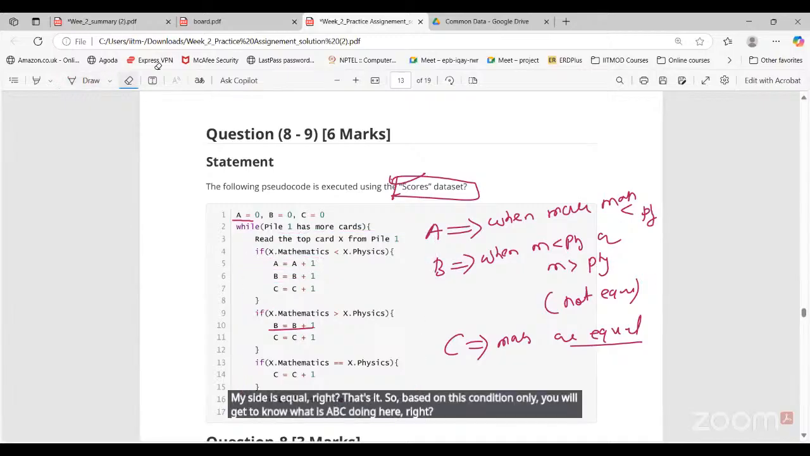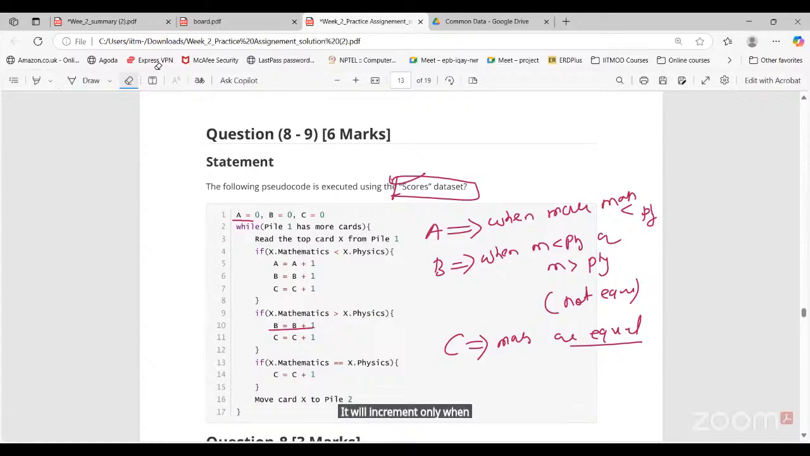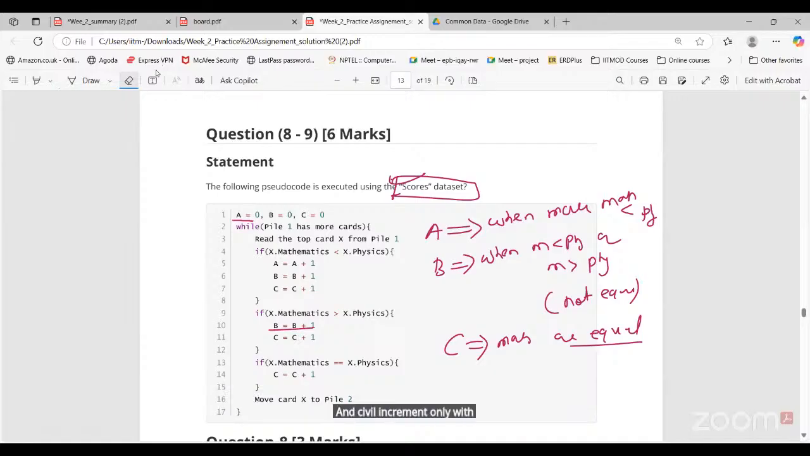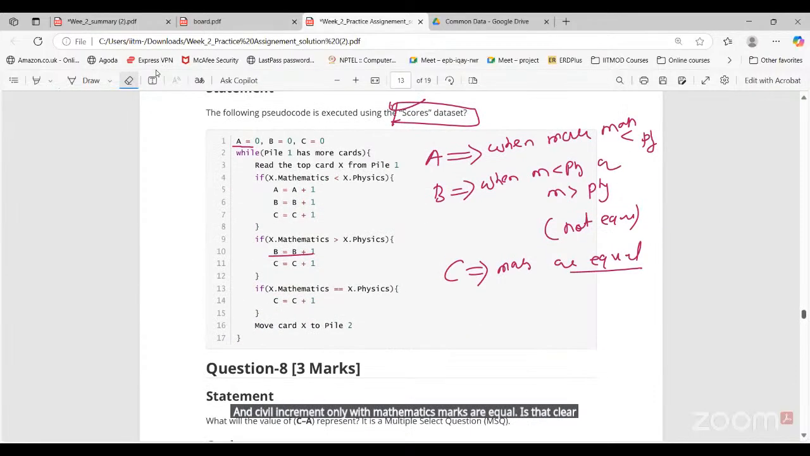A will increment only when mathematics marks is less than physics. B will increment only when the mathematics marks is less than or greater than physics, basically not equal. And C will increment only when mathematics marks are equal. Is that clear, everyone?